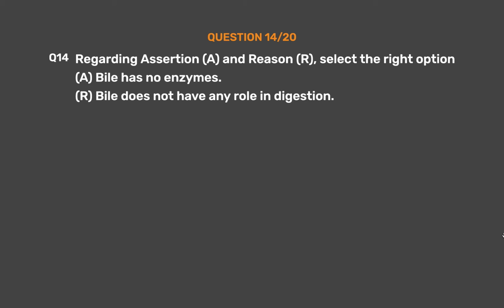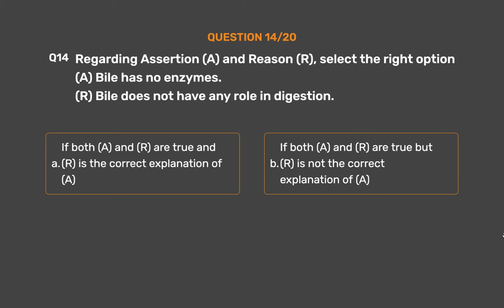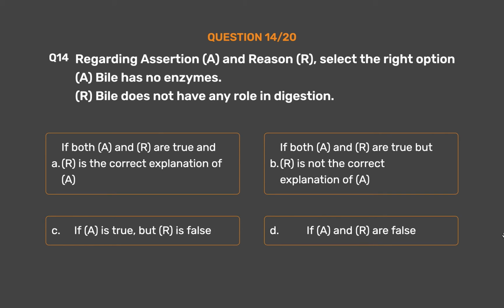Question number 14. Regarding assertion A and reason R, select the right option. A: Bile has no enzymes. R: Bile does not have any role in digestion. Option A. If both A and R are true and R is the correct explanation of A. Option B. If both A and R are true but R is not the correct explanation of A. Option C. If A is true but R is false. Option D. If A and R are false.